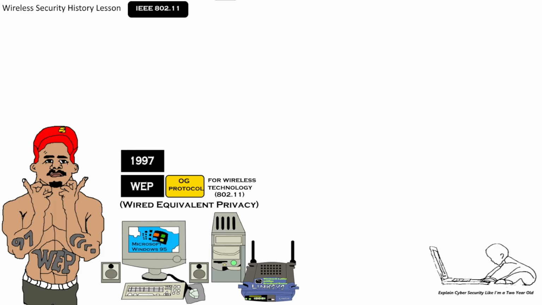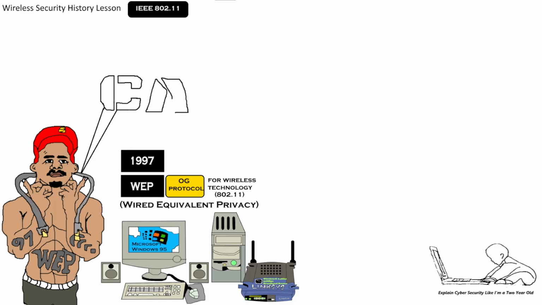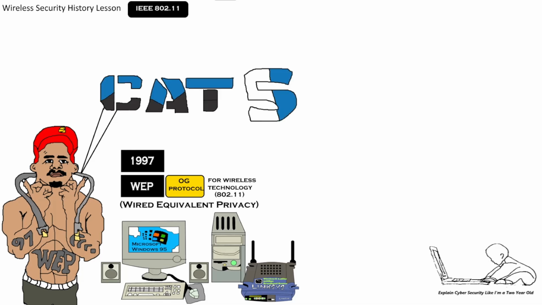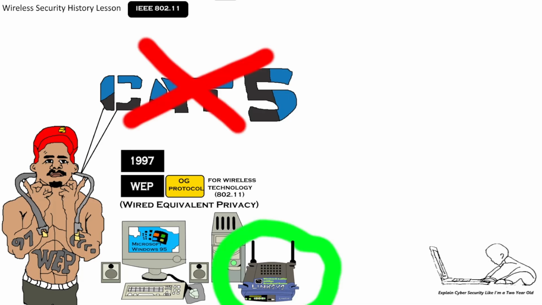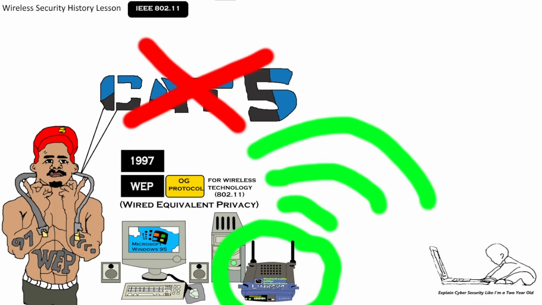Yeah boy! That meant Homie no longer needed those Cat5e, E for elephant, Ethernet cables, which were popular in the 90s. Because the wired equivalent, meaning no longer needing the wire in his trap house, was the whole point of WEP, to replace the wired equivalent. But Kino, a cable is usually always faster than wireless. I guess that's just the way it is.